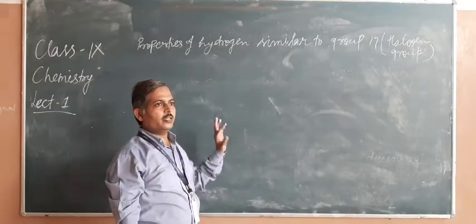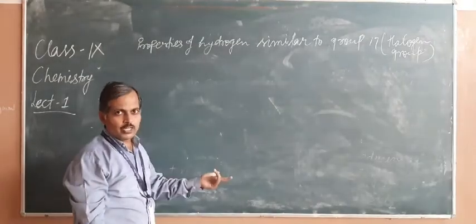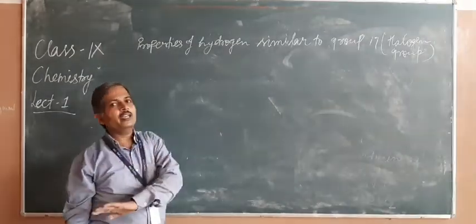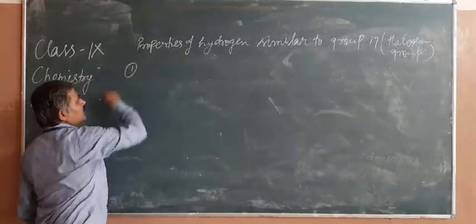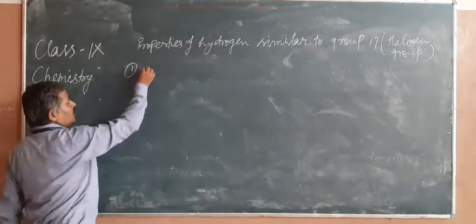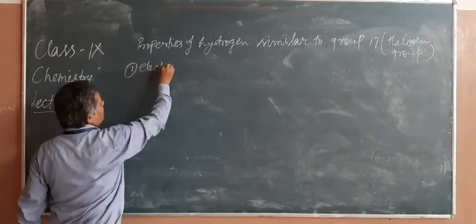In the starting, I told you that as hydrogen can lose electrons, in the same way hydrogen can gain electrons also. In that, the first was electronic configuration.